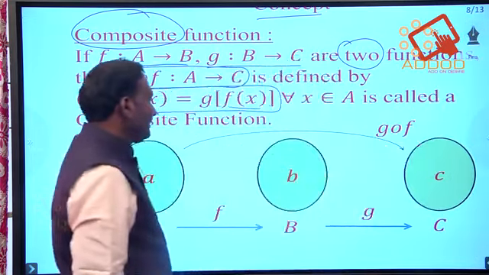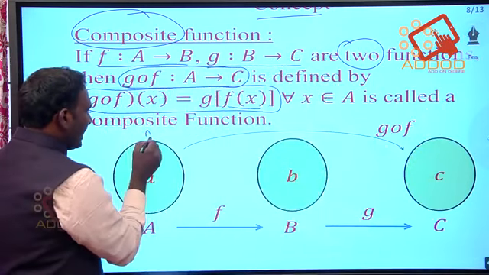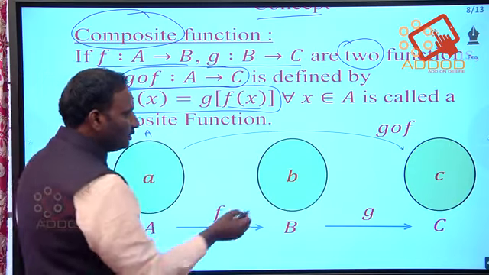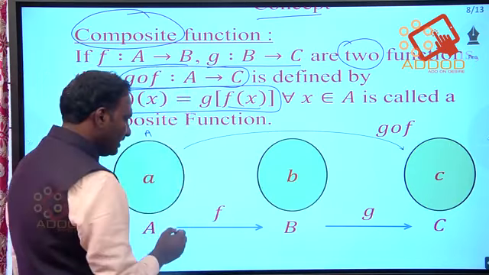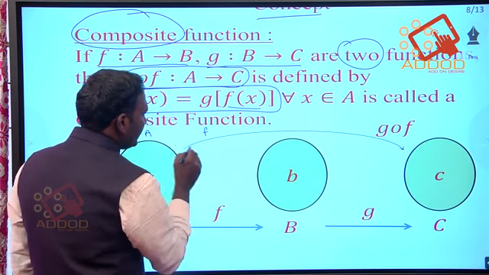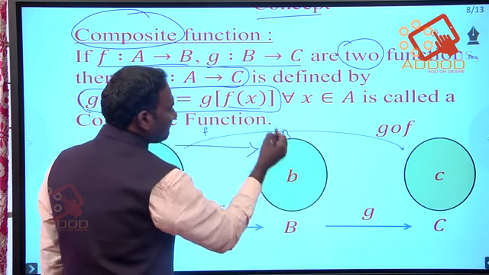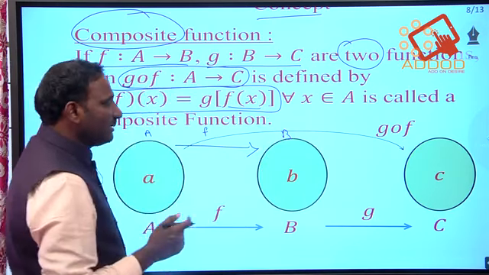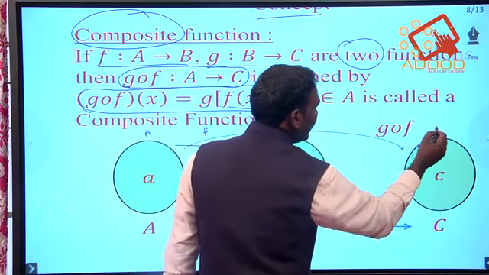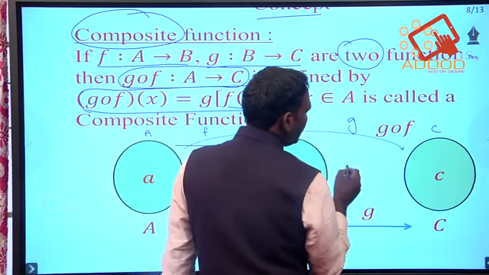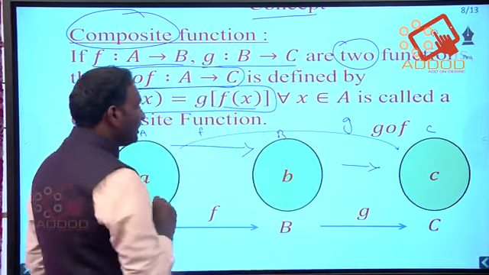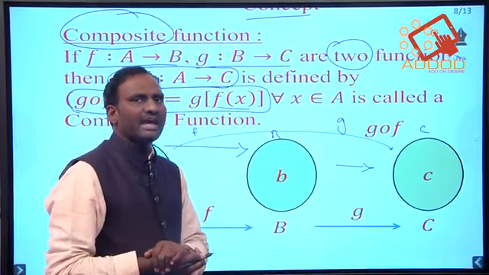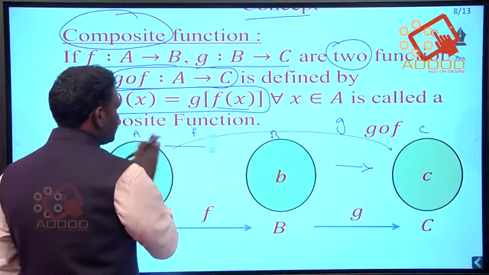Right. So here I am taking domain capital A. In that domain we have an element which is small a, and another domain B. So first I am taking the definition for f, mapping from A to B. This is the first definition of function. Next, the second is also involved here, B to C, which is defined by g. So g is from B to C and f is from A to B. Here we are clubbing two different functions into one function. So that is like this.